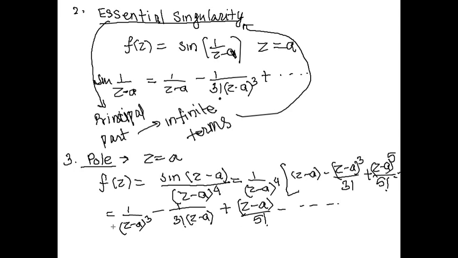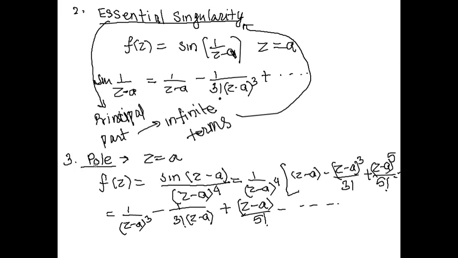So in this we can see only the first two terms have negative powers of (z minus a). After that they vanish, no negative powers. So if the principal part has a finite number of terms, then z equal to a, at that point the singular point is called a pole.